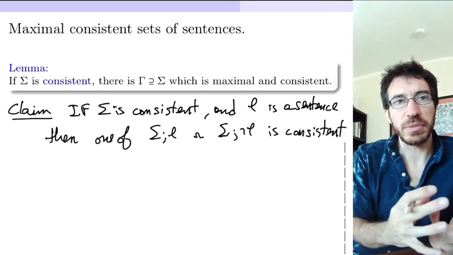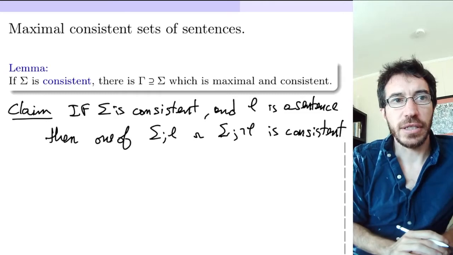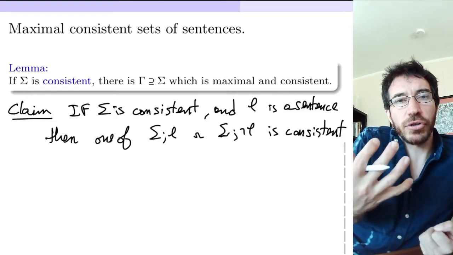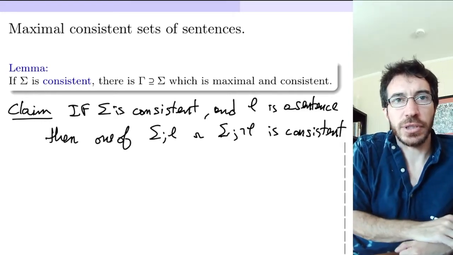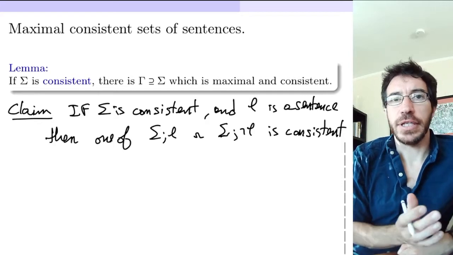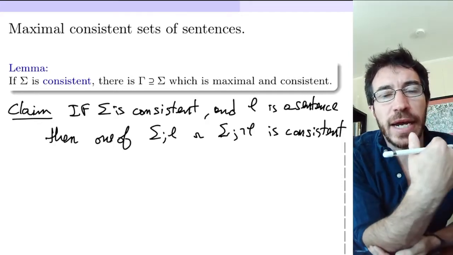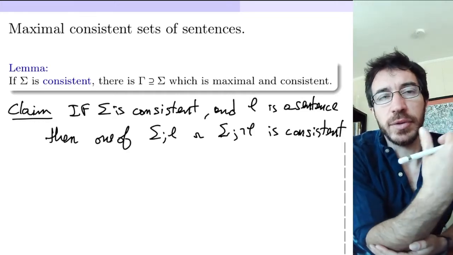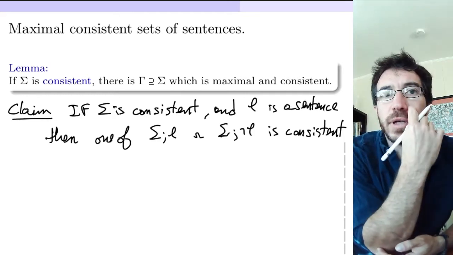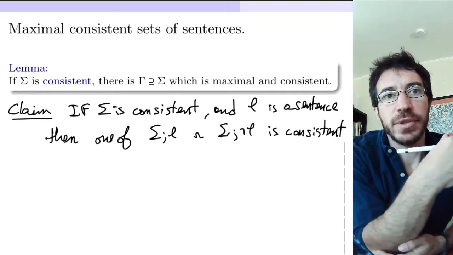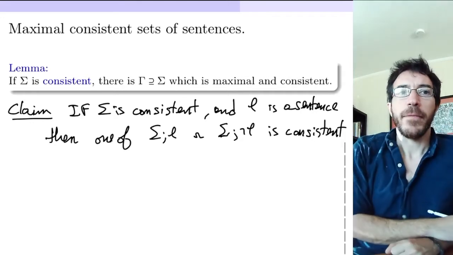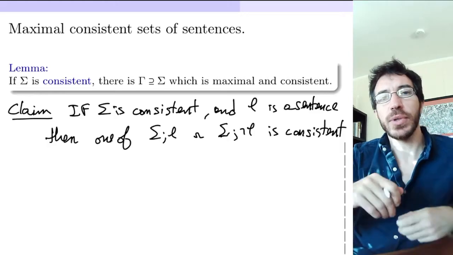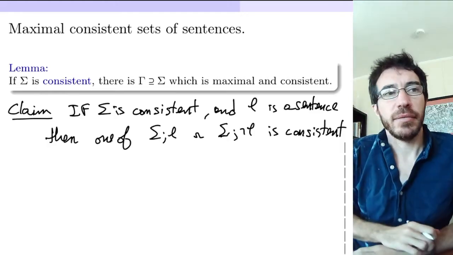If you start with something that is consistent and you have a sentence phi, if you add to sigma one of either phi or not phi, one of those two, you end up with something consistent. It's likely that you can add both and you're still consistent. For instance, if you have the axioms of groups and you add the sentence that says commutative, you get the commutative groups. That's consistent, satisfiable. And if you add non-commutative as a sentence, you get the non-commutative groups. That's also satisfiable. So sometimes both are consistent or satisfiable. But what we're saying here is that at least one of the two must be consistent. You can always become a bit bigger and prove that it's consistent.